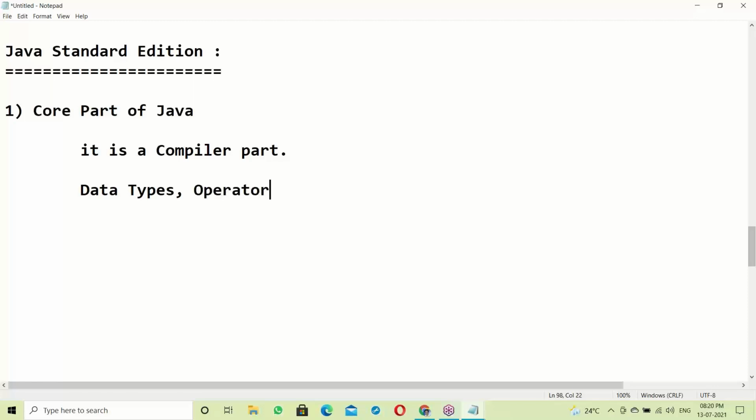Next, operators. Operators are also part of the compiler. Mathematical operators like plus, minus, multiplication. Relational operators, greater than, less than, equal to. Next, logical operators: and, or, not. Bitwise operators, assignment operators, increment, decrement. All the operators are part of the compiler. Next, control statements.